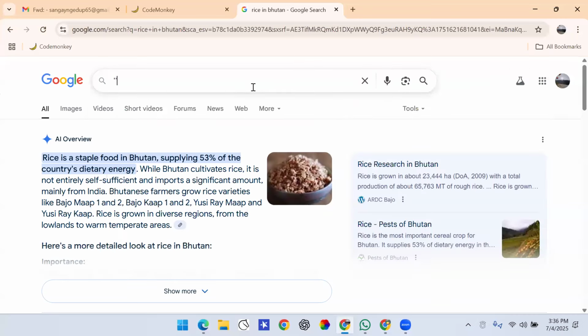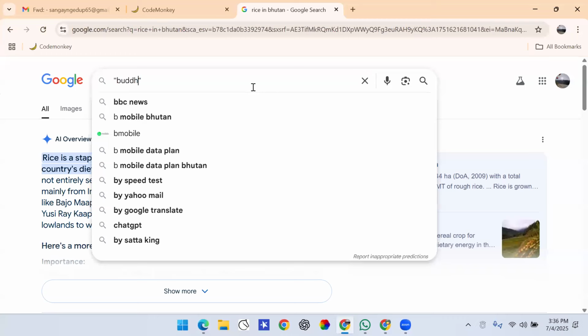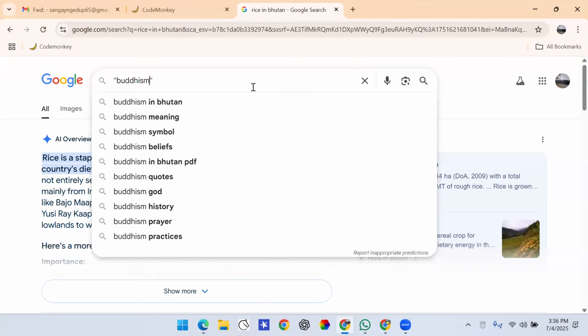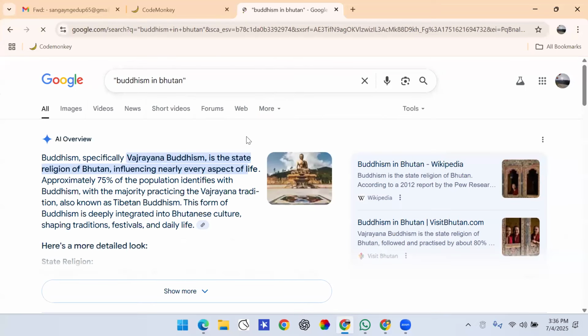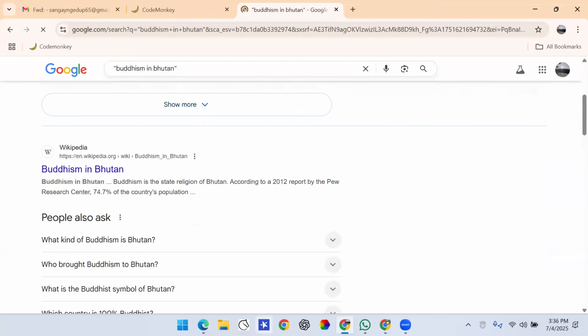We can search about, we can put a quotation mark, right? So this is what a quotation mark looks like. We can put a quotation mark and search for Buddhism, Buddhism in Bhutan. You can put it under quotations and then you will get specific information regarding it.